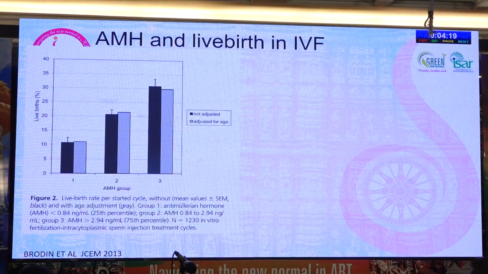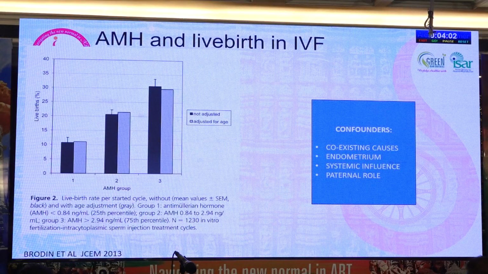And this is true even after adjusting for age and oocyte yield. So it's not just that AMH is reflecting oocyte yield. Even when we do robust statistical analysis to adjust for age and oocyte yield, these women have a higher pregnancy rate as the AMH value increases up to 5.